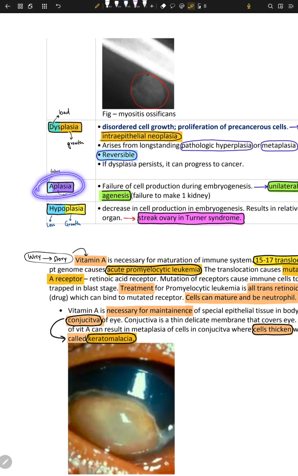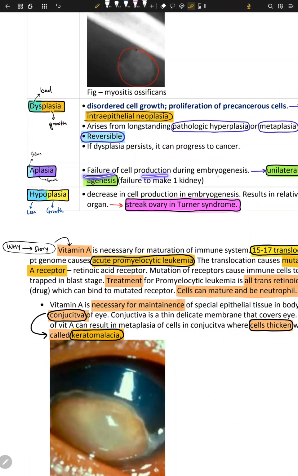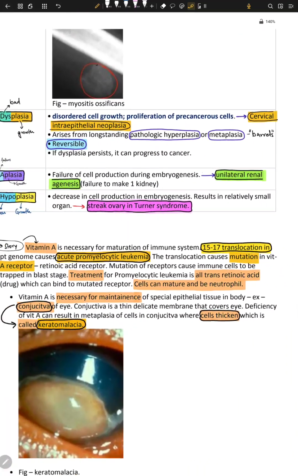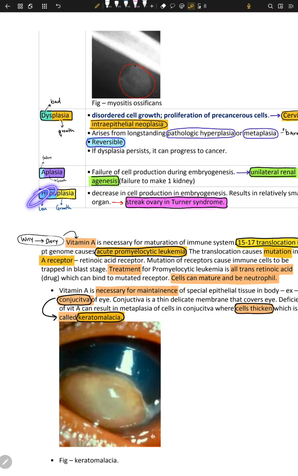Okay, what about aplasia? Aplasia means without growth, so no growth: failure of cell production during embryogenesis, the formation of the fetus, the formation of the baby. In this principle, there is unilateral renal agenesis. It means one kidney is not formed, failure to make one kidney. And another principle is called hypoplasia. Hypo means less, and plasia just means growth. So if less growth is happening, it's hypoplasia.